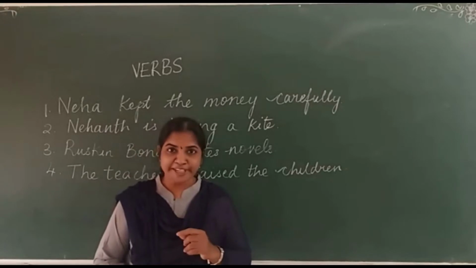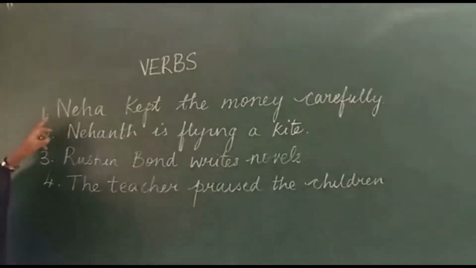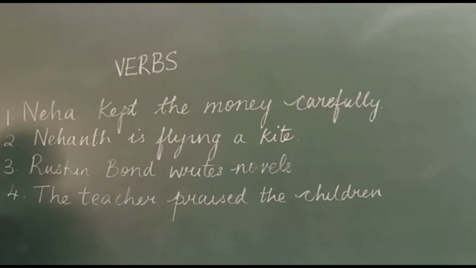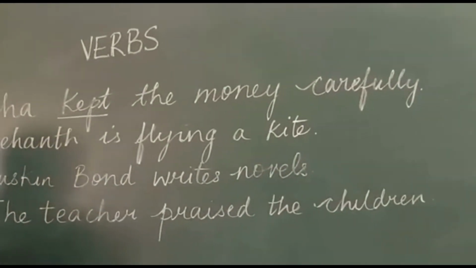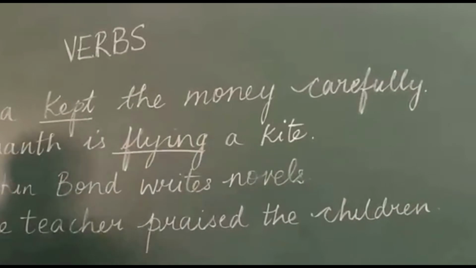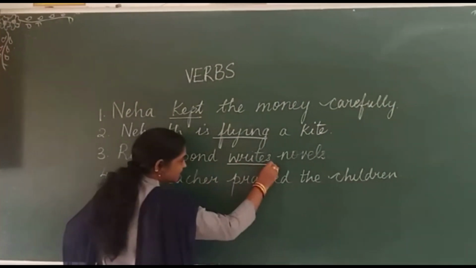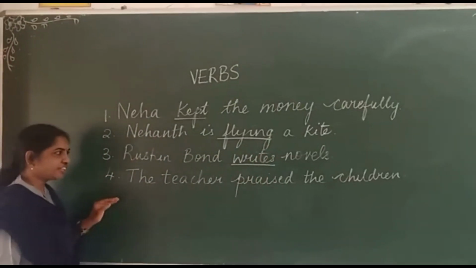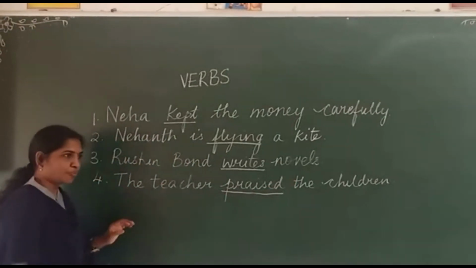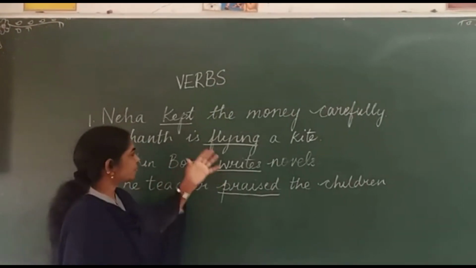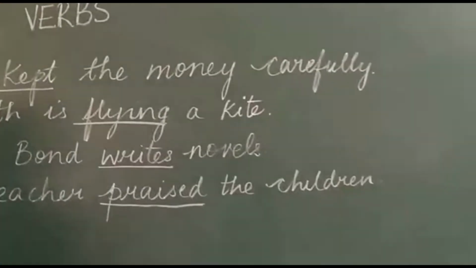So shall we identify verbs in these sentences? Let's check them. Neha kept the money carefully. So here, kept is the verb. Neha is flying a kite. Flying is the verb. Ruskin Bond writes novels. So writes is the verb. The teacher praised the children. So here praised is the verb. And children, we'll ask some questions and check what answers we get from them.